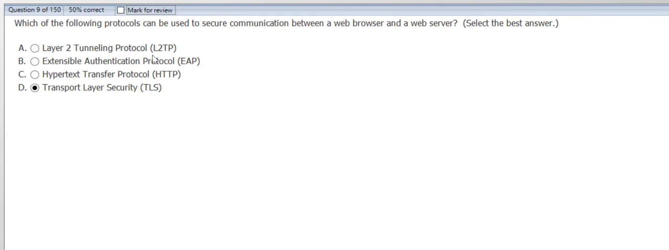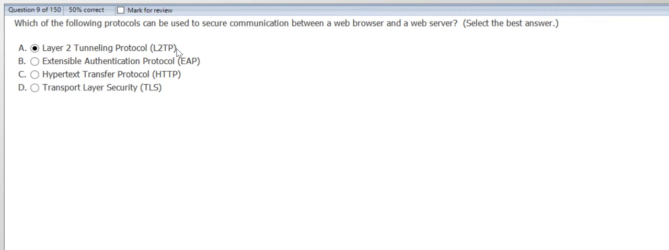Let's move forward. Which of the following protocols can be used to secure communication between a web browser and web server? Is it L2TP? Is it EAP? Is it HTTP? Or is it TLS? As we have to always read the question twice: which of the following protocols can be used to secure communication between a web browser and web server?